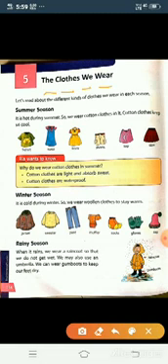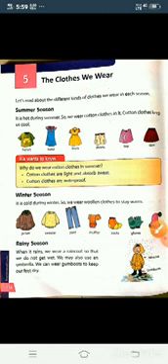The clothes we wear should not be too tight or too loose. It is enough for free movement. Okay? Students, we wear clothes according to the season, according to the occasion and occupation.